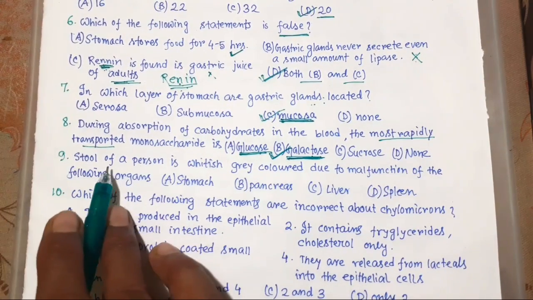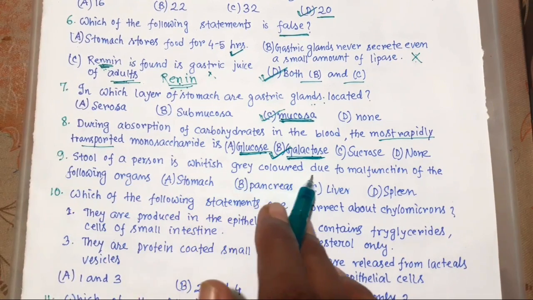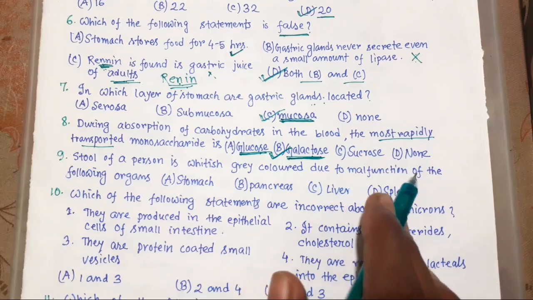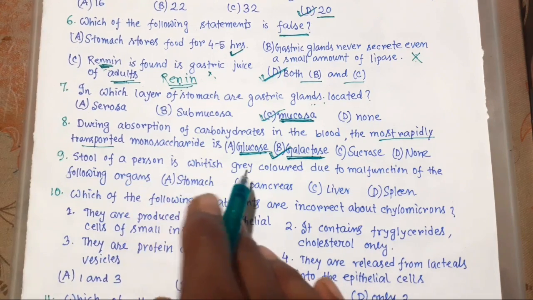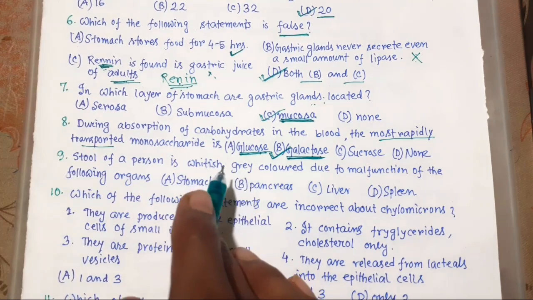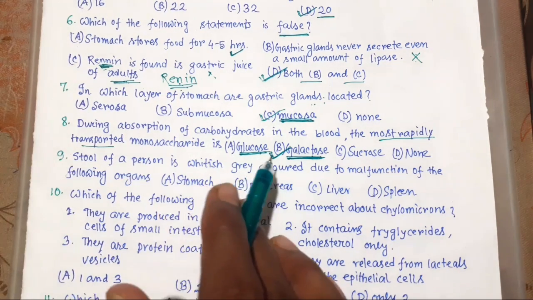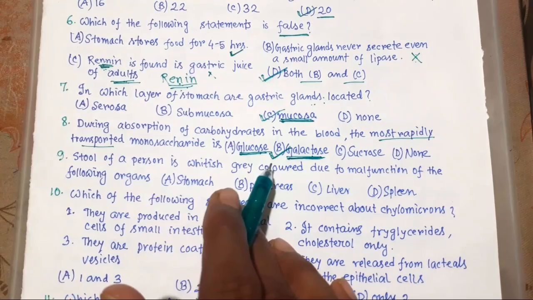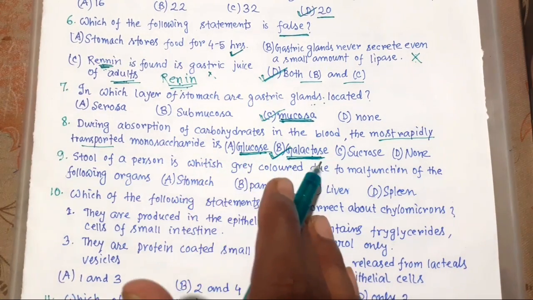9. Stool of a person is whitish grey colored due to malfunction of the following organs. We know the color of stool is yellow brown due to pigment from bilirubin and biliverdin, which are present in the bile juice, and we know that bile juice is produced by the liver.